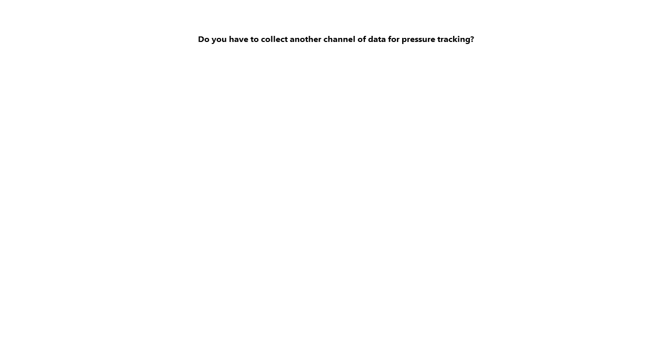But if you want to track pressure, as Margaret showed in her slides, then what you'll have to do is, yes, you will turn it on, but as mentioned earlier, you can determine at what point in time during the run you actually want the pressure recorded, the numerical recording of it, so that you can make that control chart for pressure. So yes, you have to have that channel for tracking pressure at a specific time. That has to be turned on in the instrument method. Good question. Thank you. Next question.